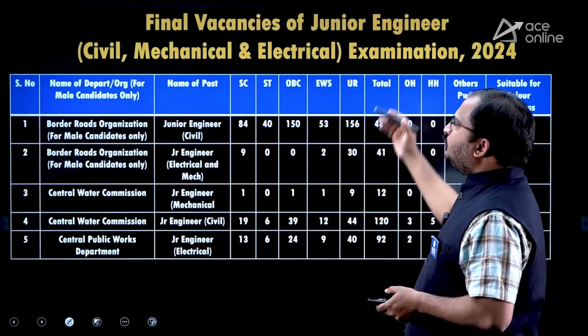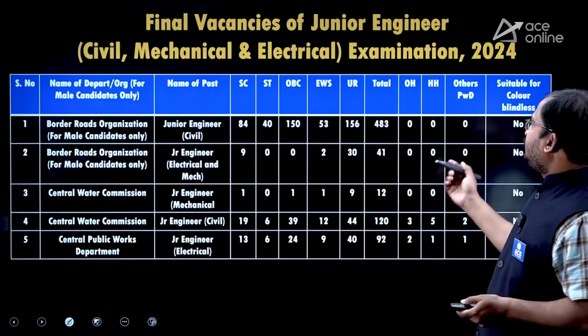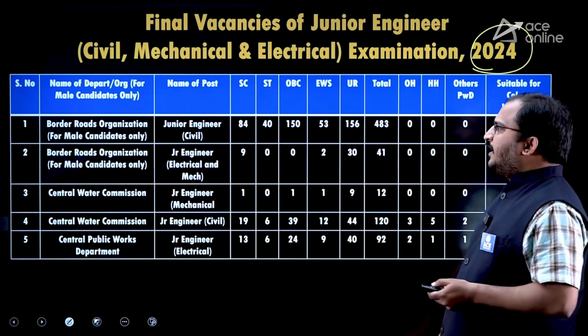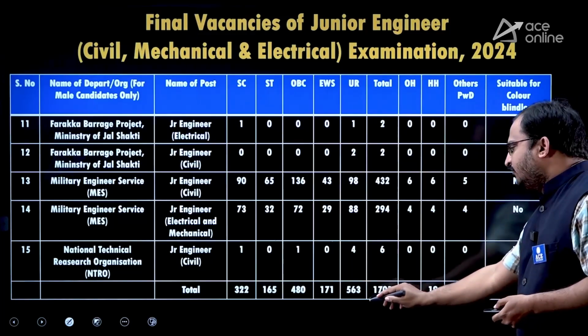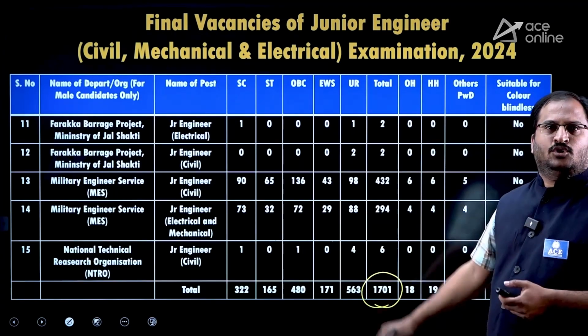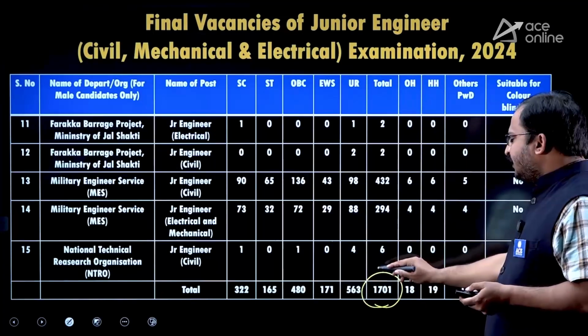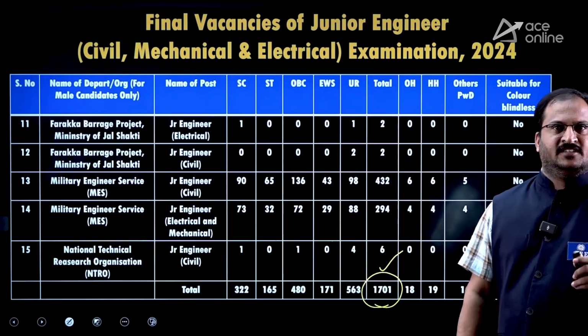Then coming to the last 2 years, the number of vacancies. So here you can see, for the 2024 year, the total number of vacancies, if you observe, there are 1701 vacancies, dear students. Total vacancies for civil, electrical and mechanical is 1701. Every year this exam is being conducted, dear students.